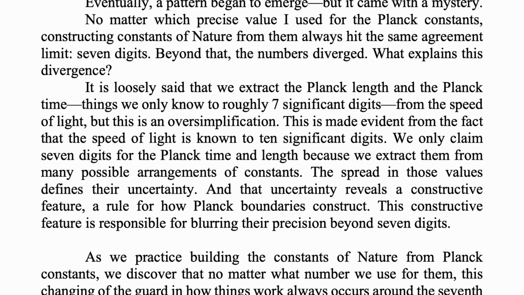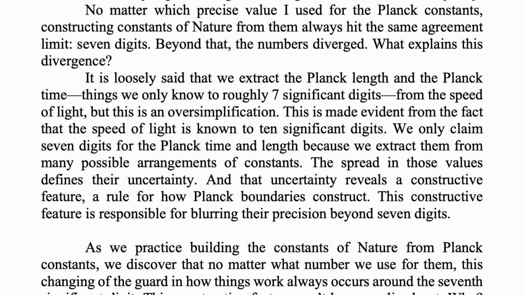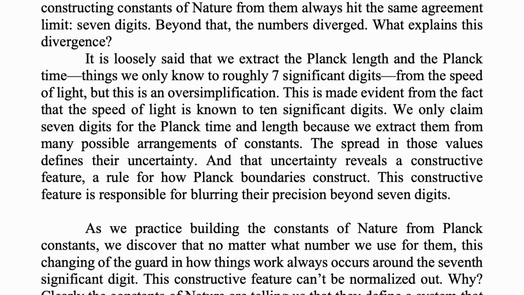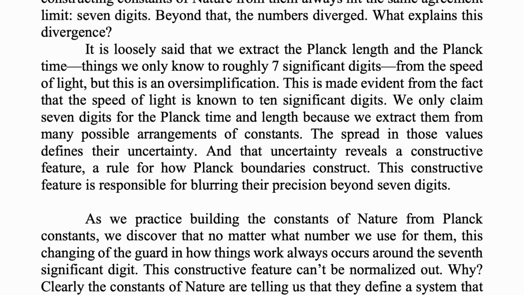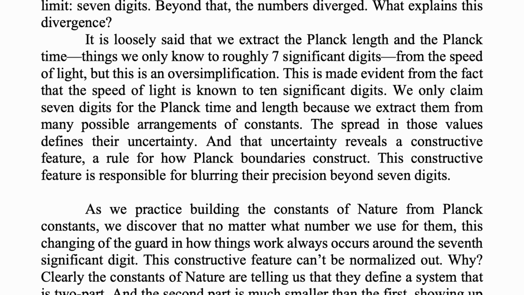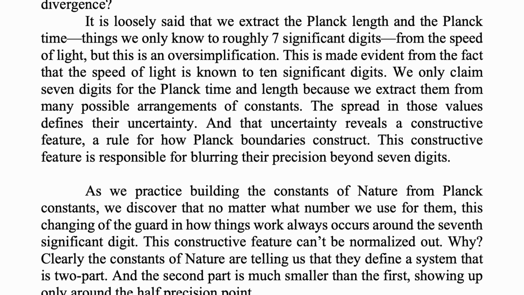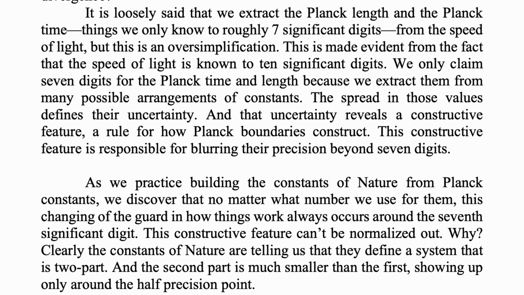We only claim 7 digits for the Planck time and Planck length because we extract them from many possible arrangements of constants. The spread in those values defines their uncertainty, and that uncertainty reveals a constructive feature, a rule for how Planck boundaries construct.